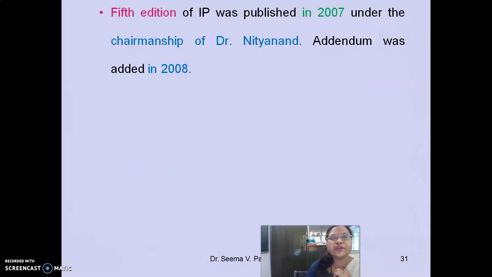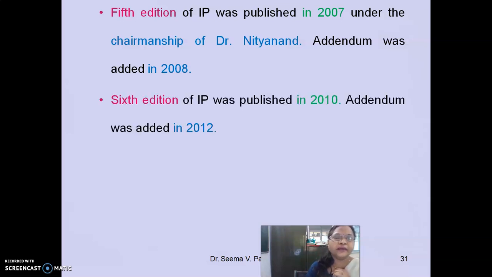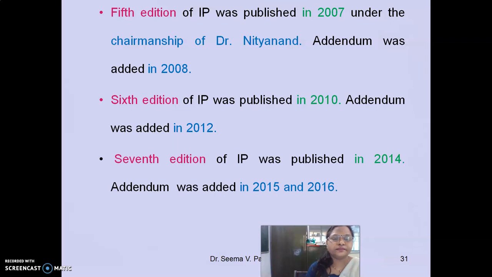The fifth edition of IP was published in 2007 under the chairmanship of Dr. Nityananda, and addendum was added in 2008. The sixth edition of IP was published in 2010. Addendum was added in 2012. The seventh edition of IP was published in 2014.